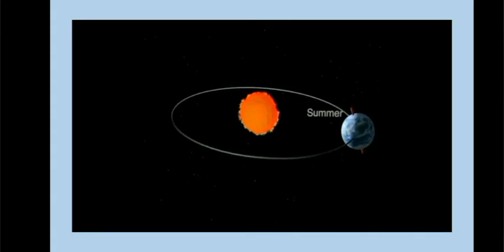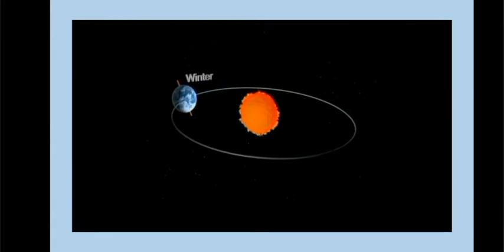Then when the axis tilts towards the Sun, the northern hemisphere experiences summer and the southern hemisphere experiences winter. In the shaded part you can see that it is the southern hemisphere, and when half the revolution is completed, then the southern hemisphere experiences summer and the northern hemisphere experiences winter.